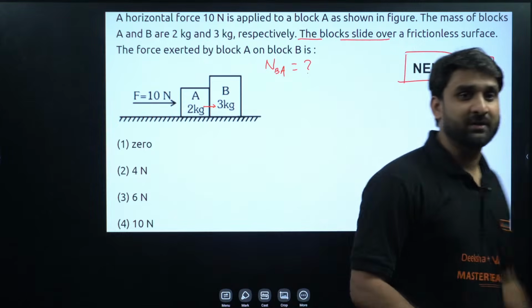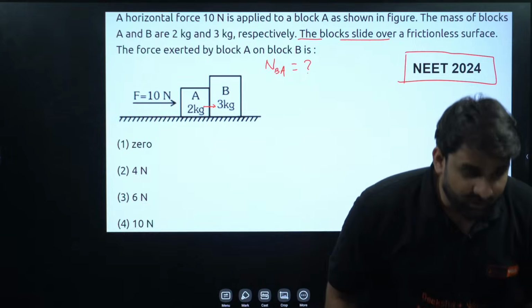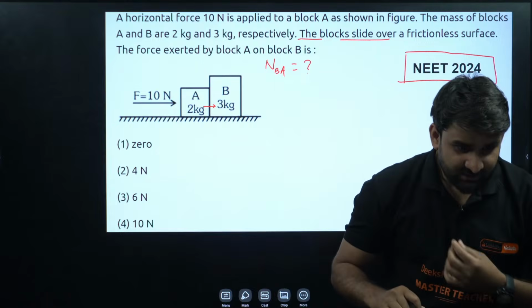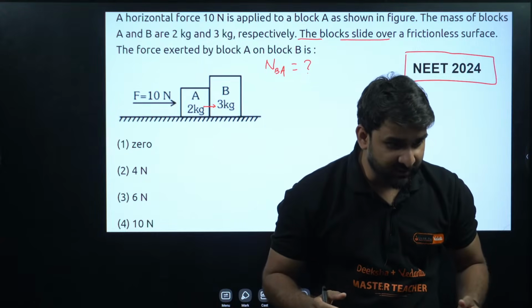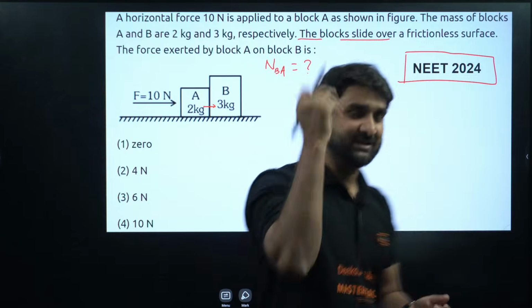Yes, my dear champions, I hope you have understood the concept. Option C, very good here, 6 Newton. Anand is writing 6, Sneha is giving 6. Lekhana is writing option C, Shiva is writing option C. Very good. Let's check.